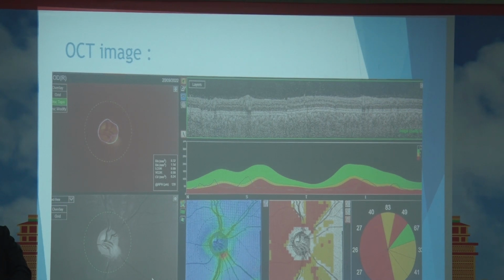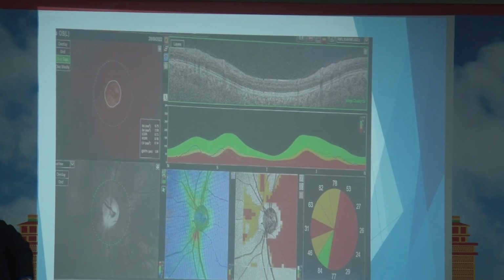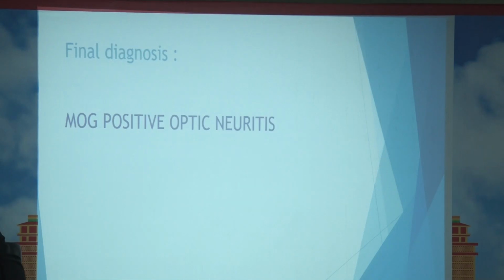This is an OCT imaging of the right eye showing thinning in the temporal neuroretinal rim. This is an OCT of the left eye showing thinning in the temporal neuroretinal rim. So after that, we came to a final diagnosis of MOG positive optic neuritis.